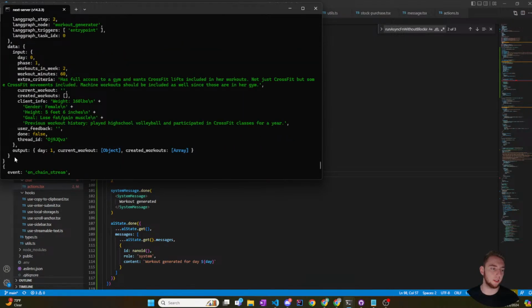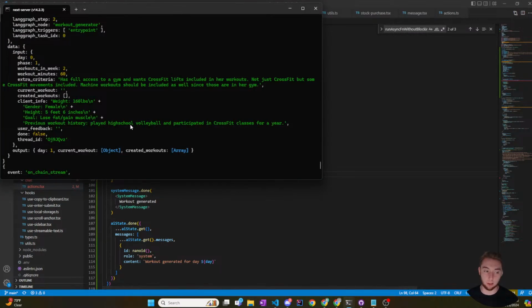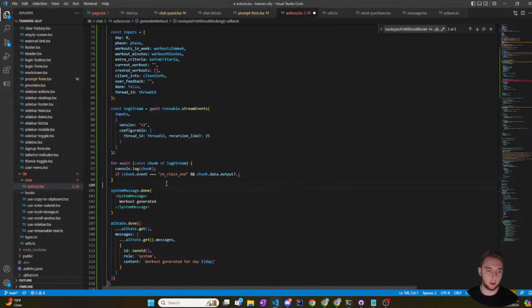Okay, oh yeah. So within the data object we have the input and the output. So chunk dot data dot output, and then dot. At this point now it's a generic object, so I have no IntelliSense because that is entirely based on what my graph outputs. And I want to say if it has current workout.